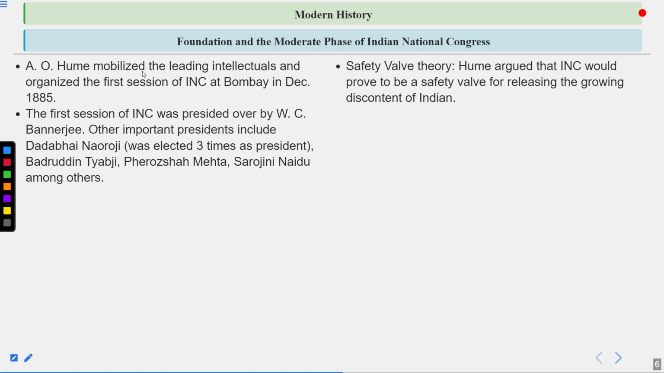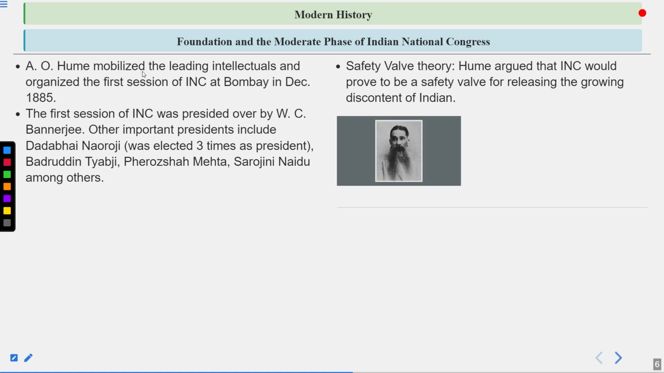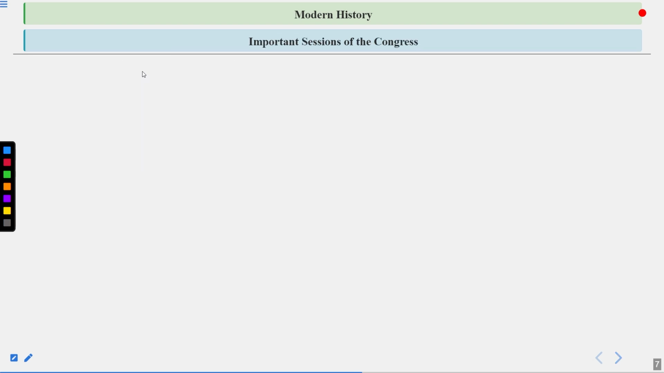Safety valve theory. Hume argued that INC would prove to be a safety valve for releasing the growing discontent of Indians. So do remember all the names that we have discussed so far. Now let's see some of the important sessions of the Congress, and I will tell you very important things related to them one by one.